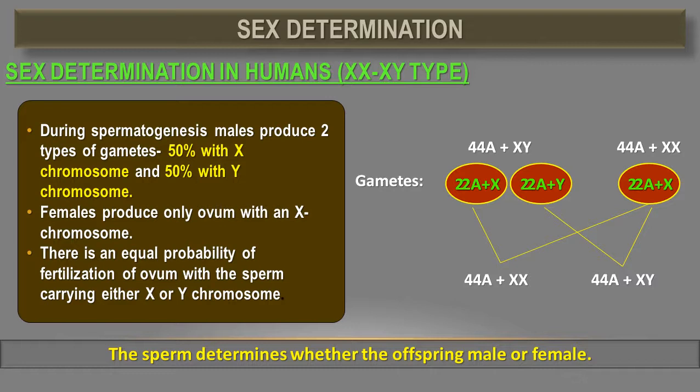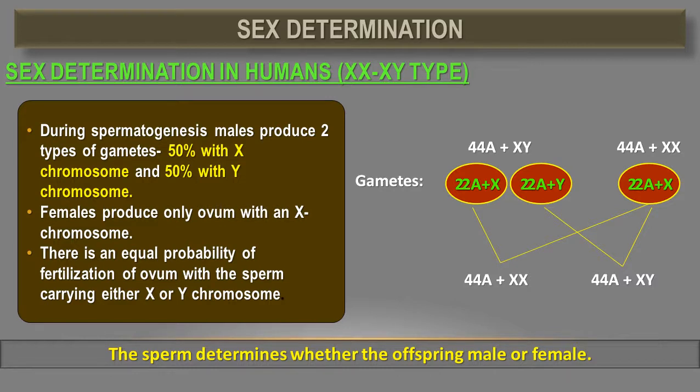So there is equal probability that after fertilization there are 50% chances that female offspring are produced and 50% chances that male offspring are produced.